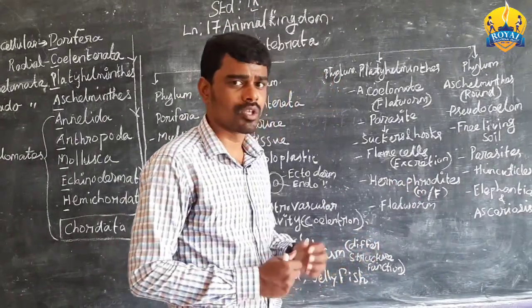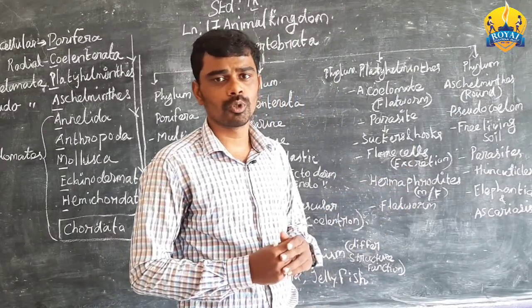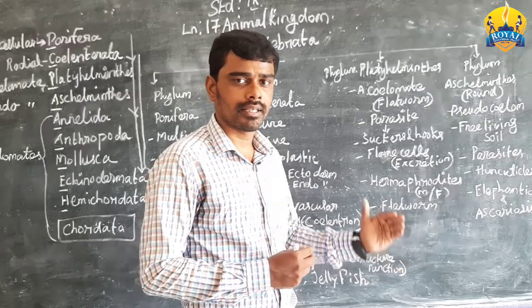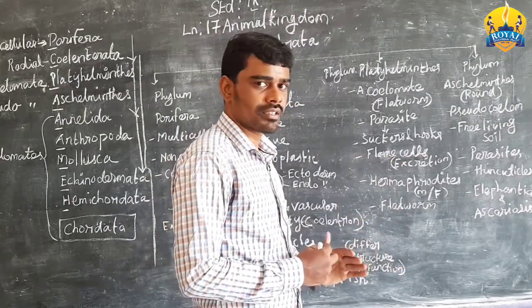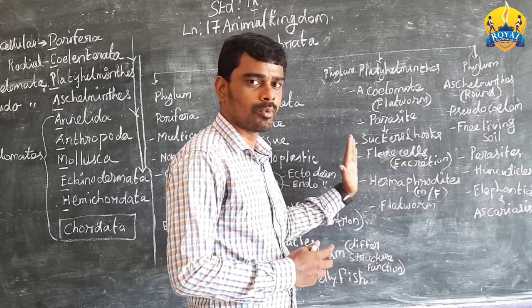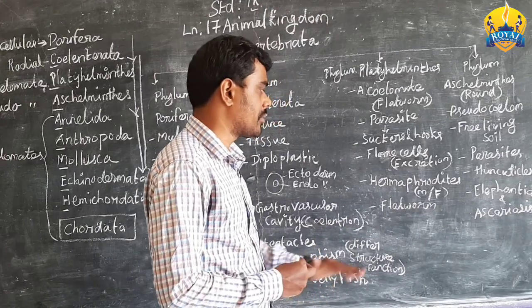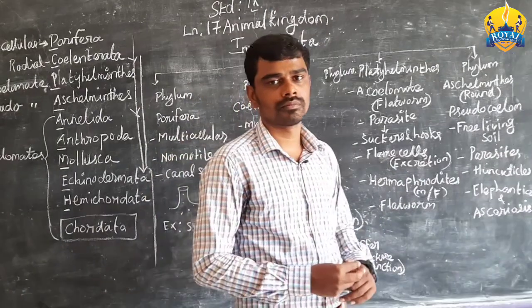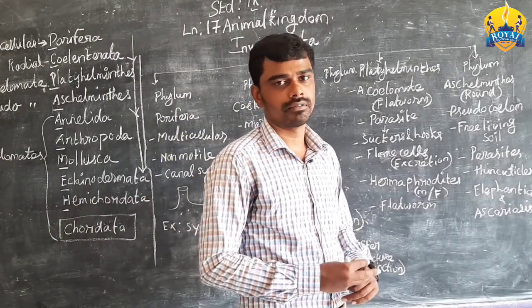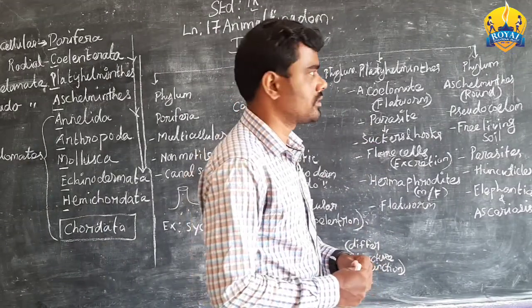What is hermaphrodite? Both male and female organs are in the same species, in a single worm, which consists of both male and female organs. This is known as hermaphrodite. Example, flatworm, worm category, which is known as phylum Platyhelminthes.